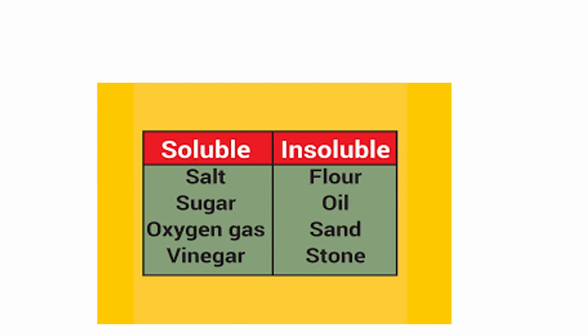Look at the table. Salt, sugar, oxygen gas, vinegar, all these are known as soluble substances. It is not necessary that all the substances should be in the solid form only. It may be in the liquid form or else in the gaseous form.